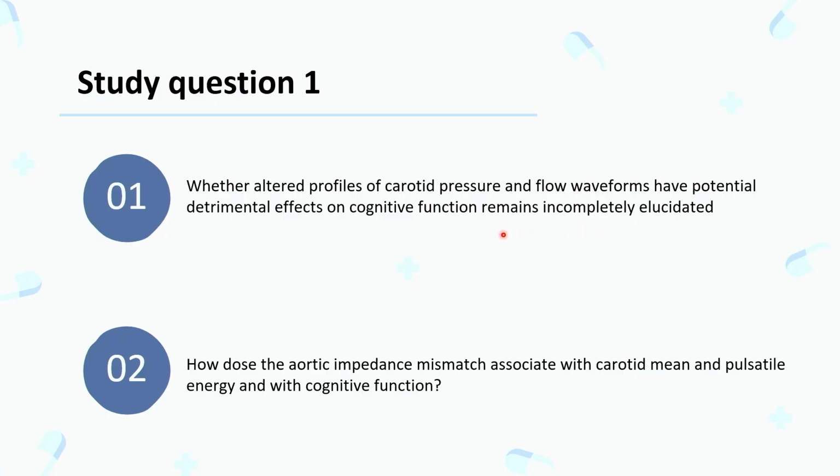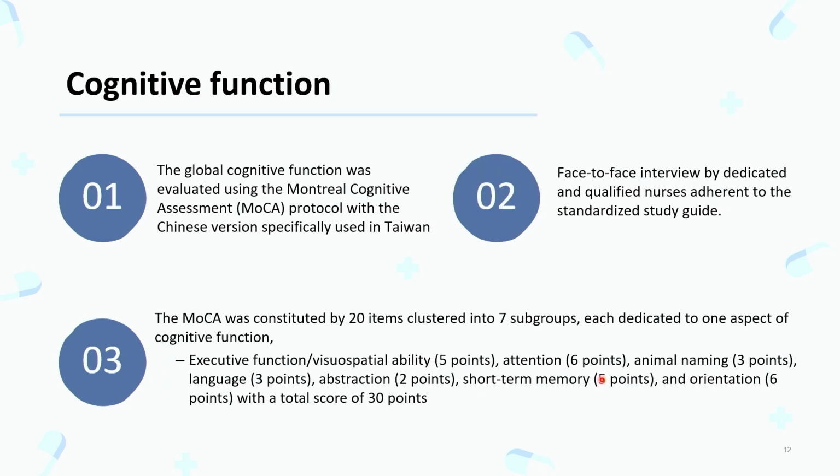So we ask two questions: whether the altered profile of carotid pressure and flow waveforms has detrimental effects on cognitive function, and whether aortic impedance mismatch is associated with carotid mean and pulsatile energy and with cognitive function decline. To measure cognitive function, we use the MoCA. The MoCA is a questionnaire constituted by 20 items clustered into 7 subgroups, and it was conducted by face-to-face interview by our study nurse.